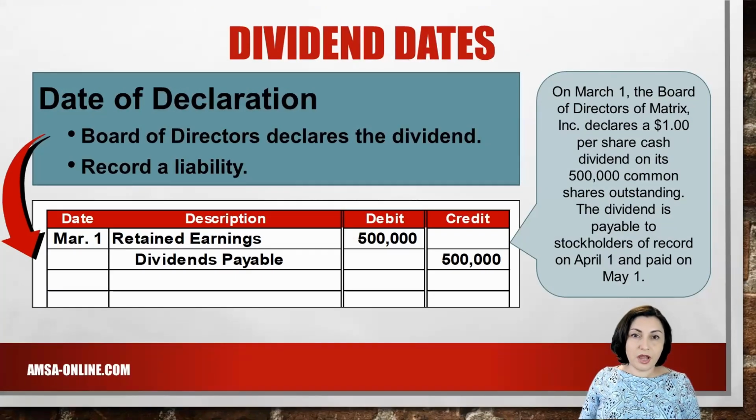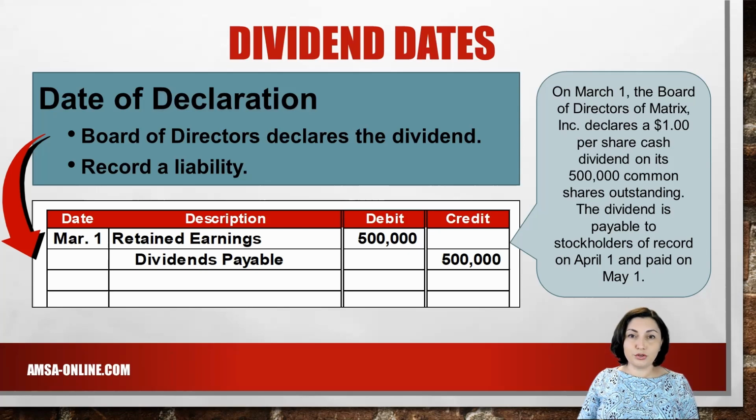On March 1st, Matrix Corporation declared a $1 per share dividend on its 500,000 common shares outstanding. The dividend is payable on May 1st to stockholders of record on April 1st. The journal entry on March 1st includes a debit to dividends or retained earnings and a credit to dividends payable of $500,000. The dividends decreases retained earnings.